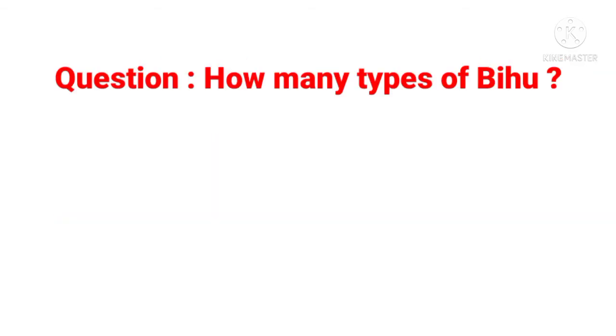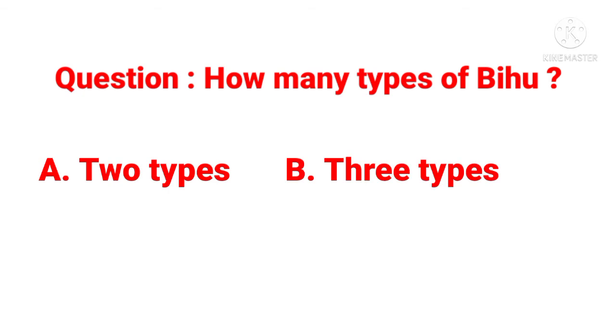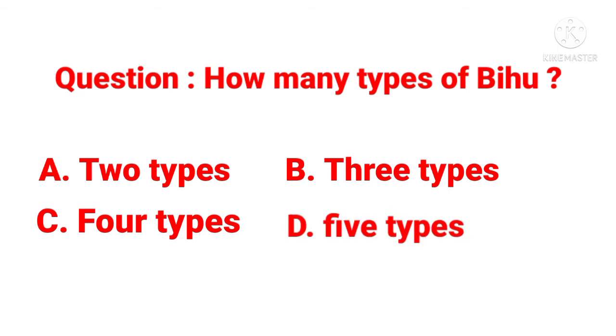Then next question. How many types of Bihu? Option A, 2 types. Option B, 3 types. Option C, 4 types. Option D, 5 types. Here answer is 3 types.